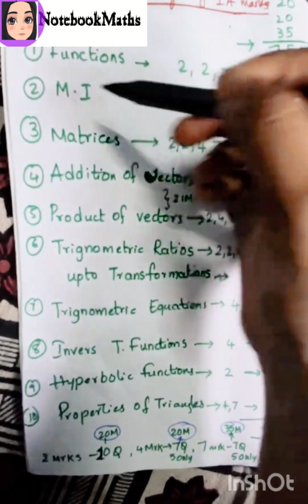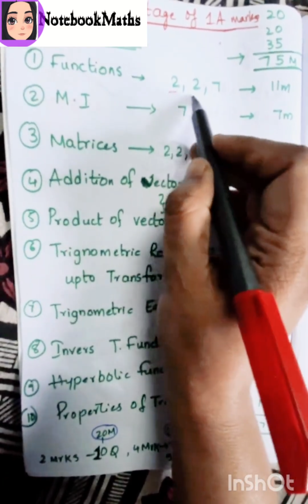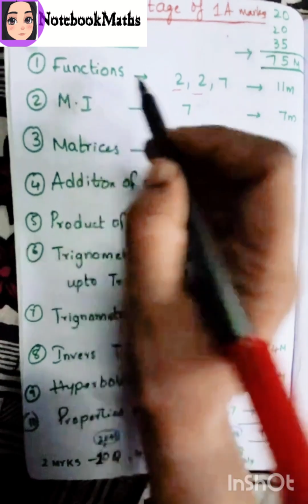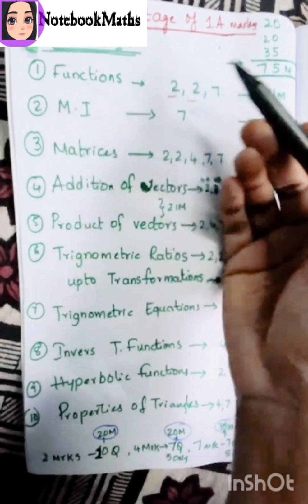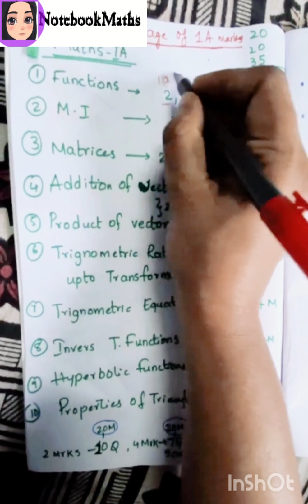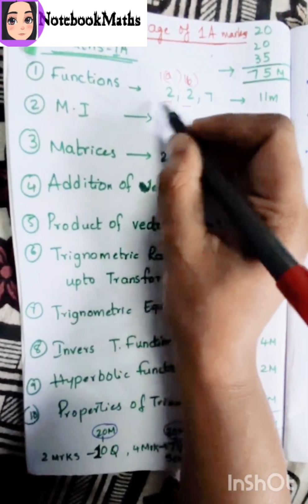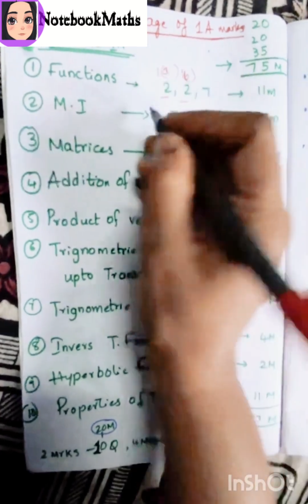Okay children, so I am coming to the topics of the chapters here. Chapter wise I will show you which chapter has questions from here. See here, 2 marks questions: 2 questions are from the functions topic, from the 1A exercise and the 1B exercise. One question from the 1A exercise and one question from 1B. So be prepared from exercises 1A and 1B for 2 marks questions.